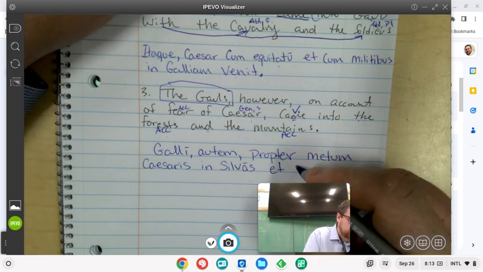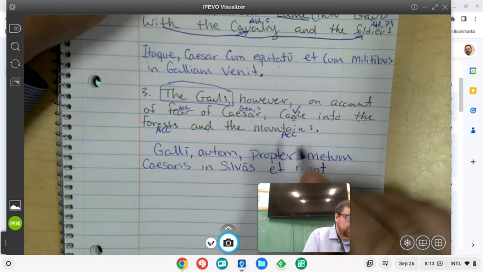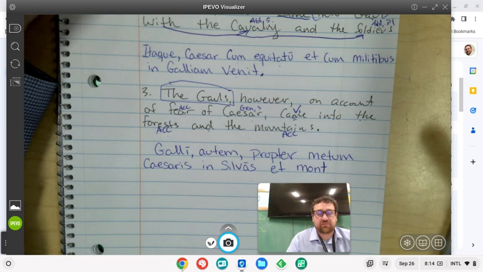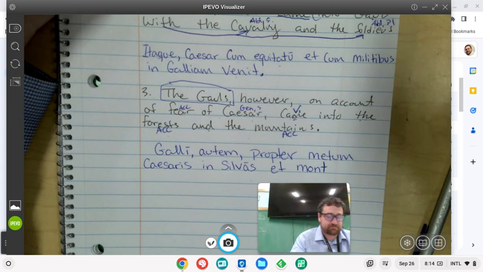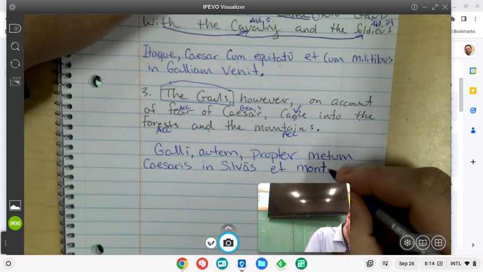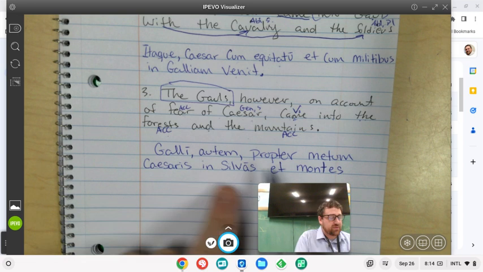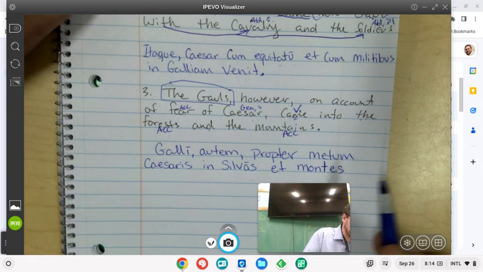So we're going to use montis to get our stem, mont, but we want accusative plural. Various is, ema, ace, ibis ace, so montes. If something's happening already in the mountains, we say in montibus, right? We use the ablative plural instead, but they're coming into the mountains, so they're coming in montes, into the mountains, using the accusative. And then came, venit.